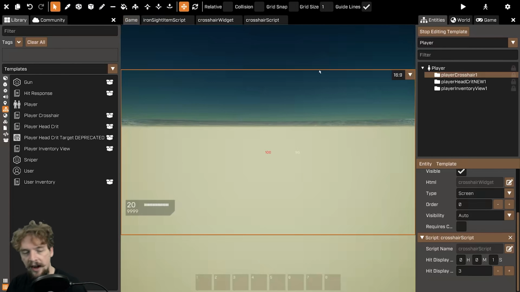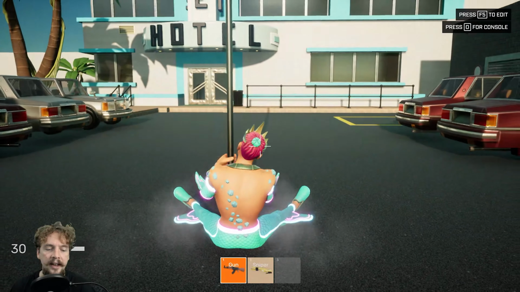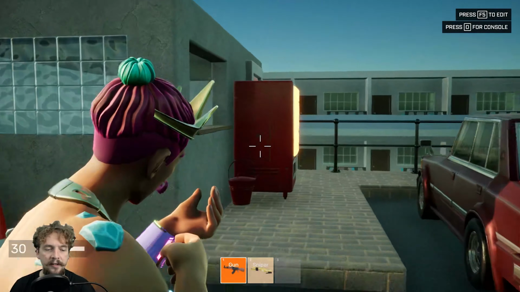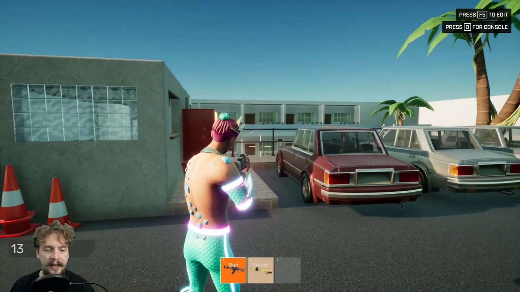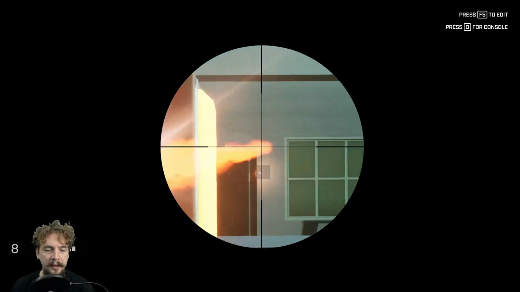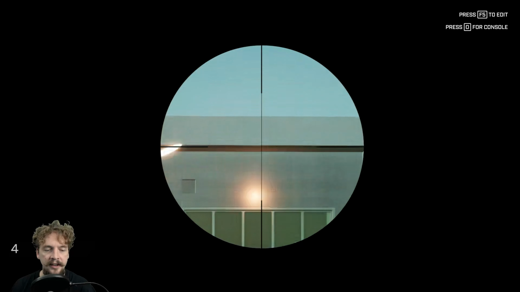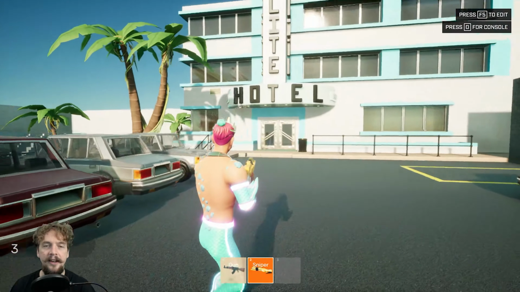And the end result, I quite like it. It's a bit of fun. We've got our normal assault rifle here, which we can shoot like that. And then we've got our sniper rifle where we can pick out some targets. It feels a little bit more like a sniper.